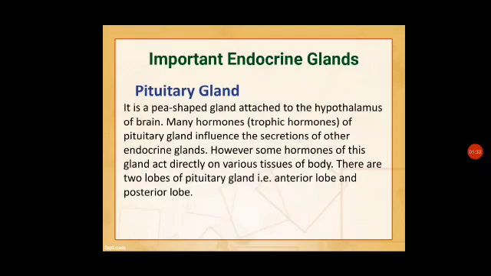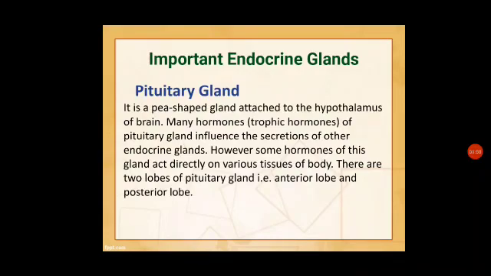Important endocrine glands, like the pituitary gland. It is a pea-shaped gland attached to the hypothalamus of the brain. Many hormones, like the trophic hormones of the pituitary gland, influence the secretions of other endocrine glands. However, some hormones of this gland act directly on various tissues of the body. There are two lobes of the pituitary gland, the anterior lobe and the posterior lobe.